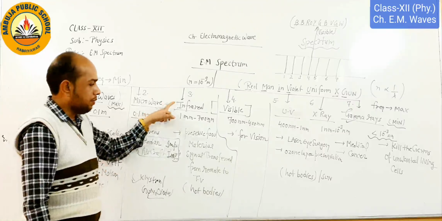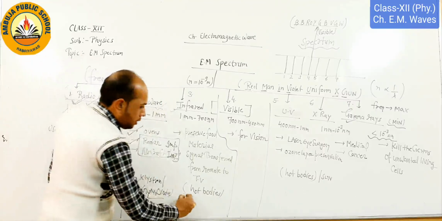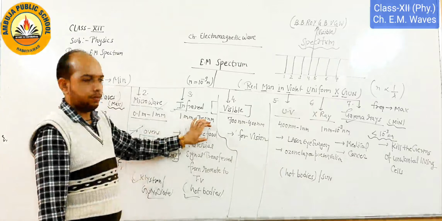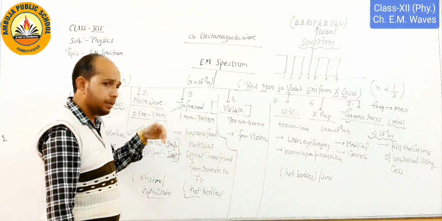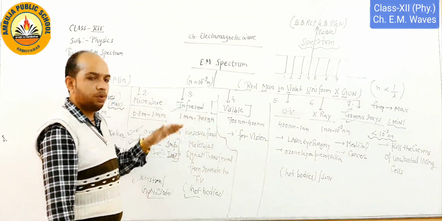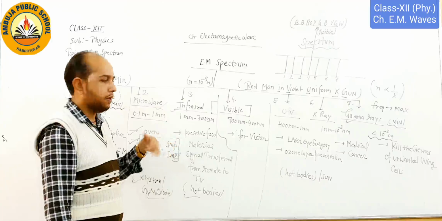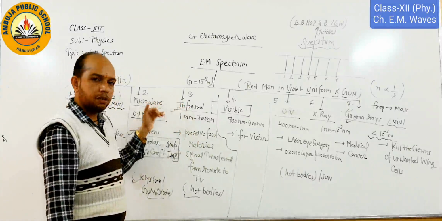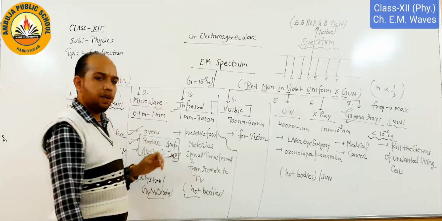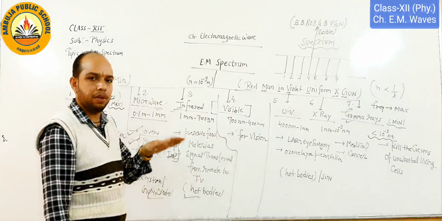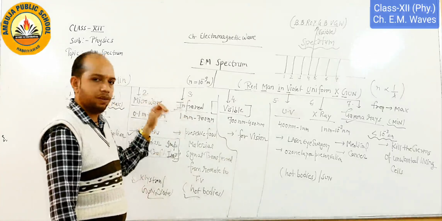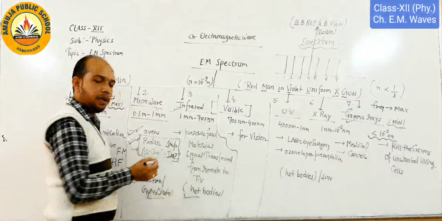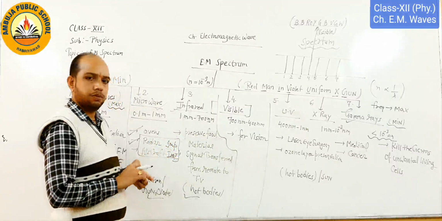So infrared is produced by hot bodies, and if we talk about the uses, one is preserving food. If we go to a pizza center or any restaurant, we see how the food is preserved for a month, even six-month packing. Here we use infrared radiation. When this radiation passes through the food, it becomes preserved for a week or a month. It depends on how much wavelength passes through the packing material. That is why it is harmful for us if we use it for a long time.